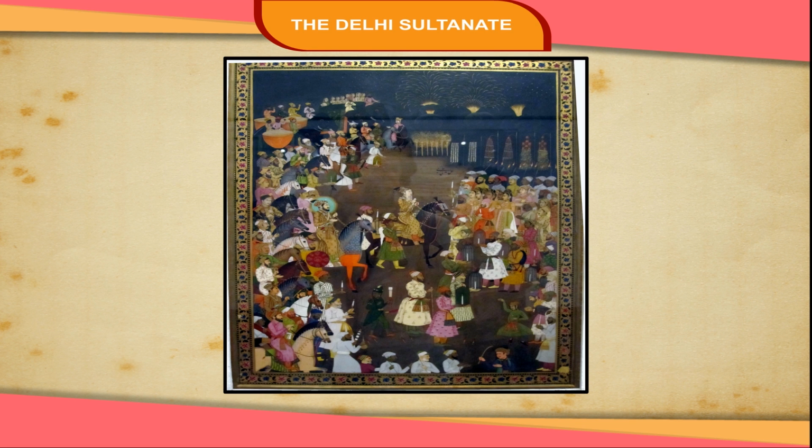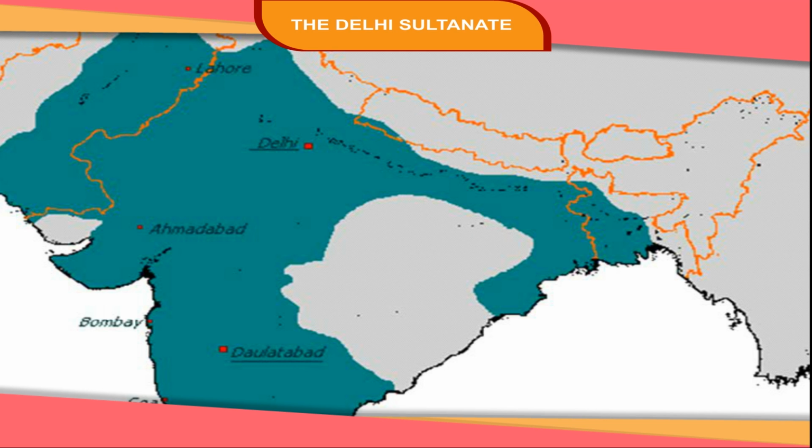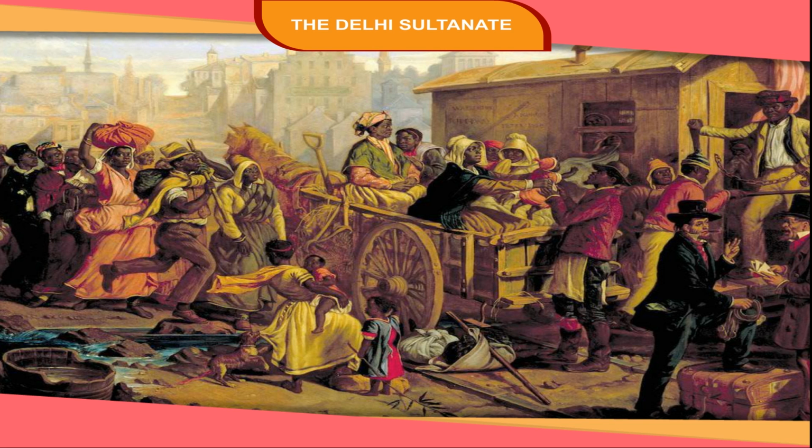Shifting the capital. Muhammad bin Tughlaq decided to shift his capital from Delhi to Daulatabad near Aurangabad. He thought it to be the ideal place from where he would be able to control both North and South India. Everyone was asked to move to Daulatabad, 1500 km away from Delhi.